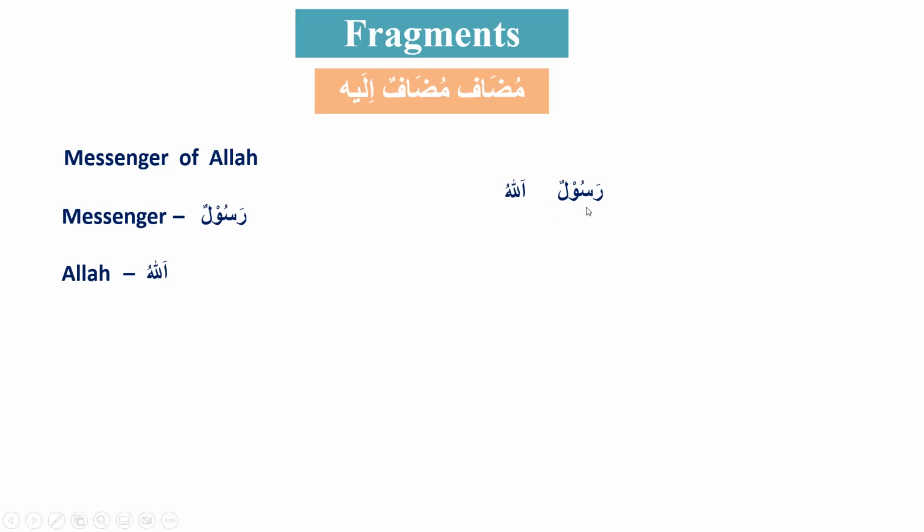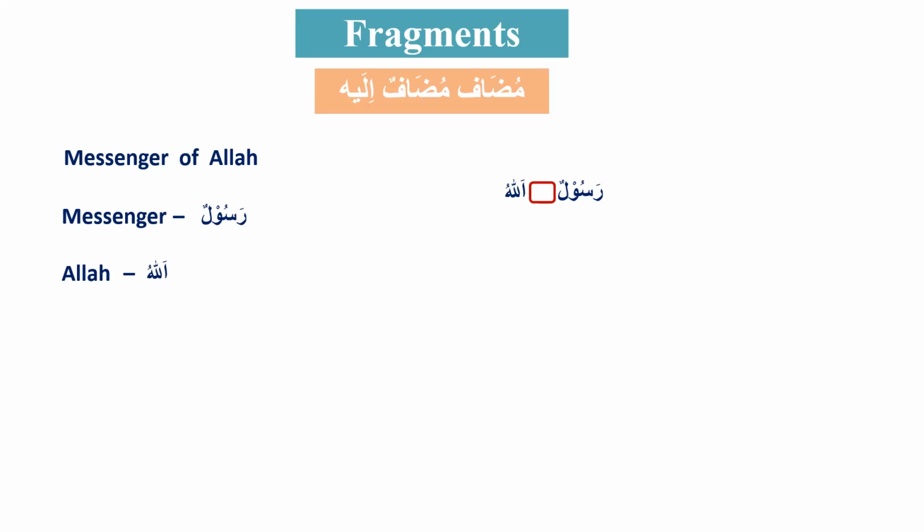So Rasul means messenger. In the gap here, I just have to find the word in Arabic for of and put it in there, and it would mean messenger of Allah, right?